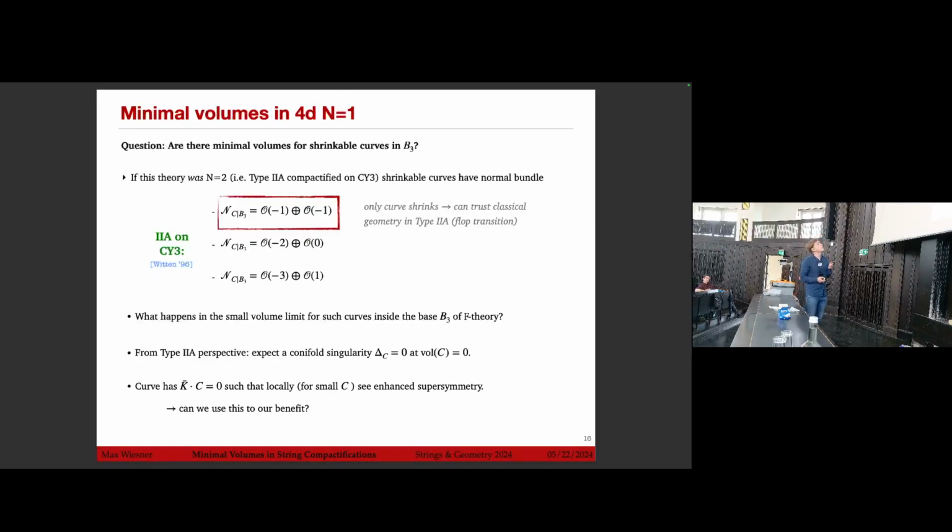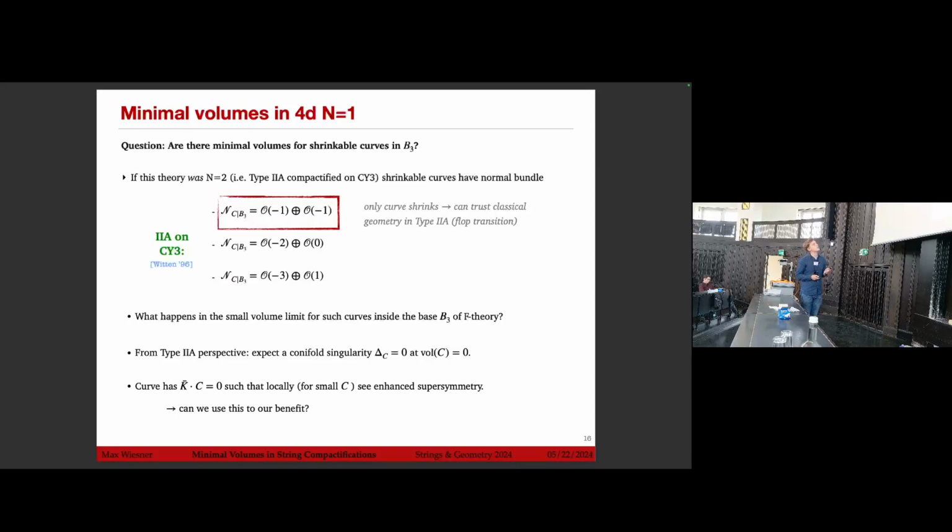And so if this theory was N=2, so if this was actually type IIA compactified on a Calabi-Yau 3-fold, then we could look at the shrinkable curves. For example, we can look at the flop curve. So here only a curve shrinks, and we can trust the geometric description of the Calabi-Yau of type IIA. It's just a flop transition.